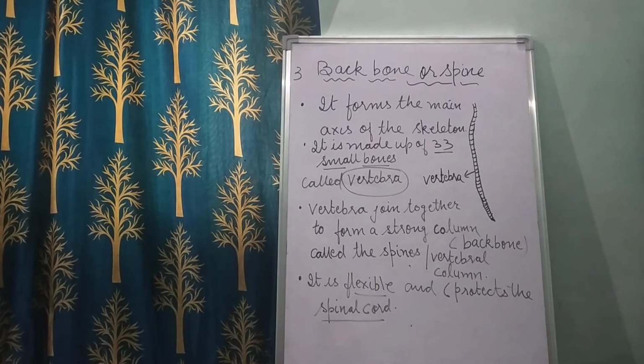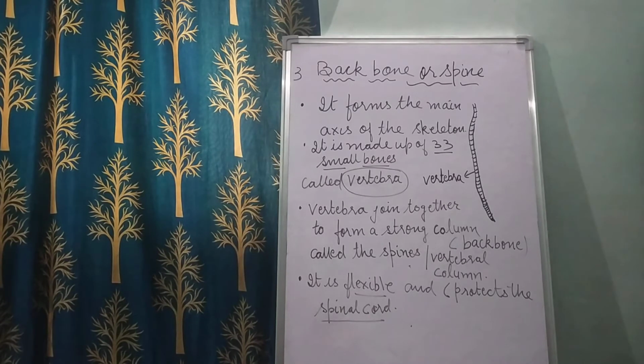The backbone protects the spinal cord and it is made up of 33 small bones called vertebrae. The backbone is also called the vertebral column, right? It forms the main axis of the skeleton, and these vertebrae join together to form a strong column. That strong column is the backbone, called the spine, or you can say the vertebral column. It is flexible and protects the spinal cord. So the backbone is also called the vertebral column.